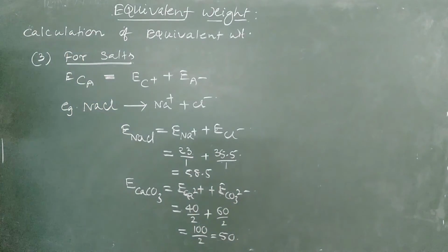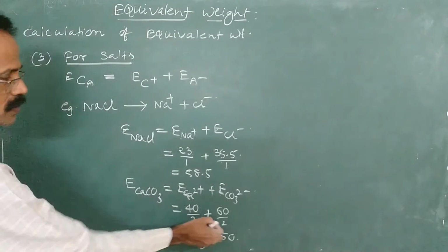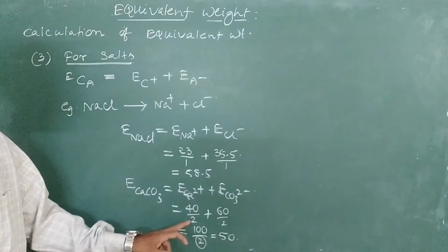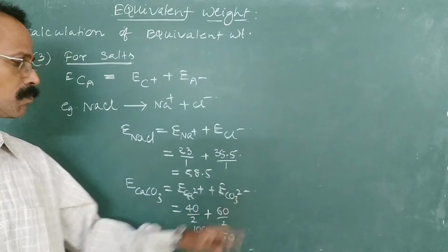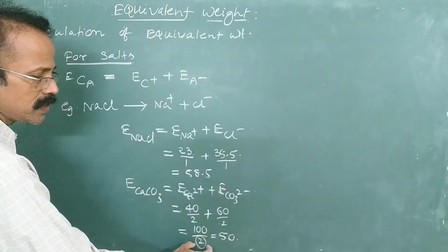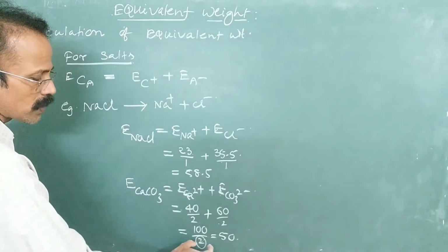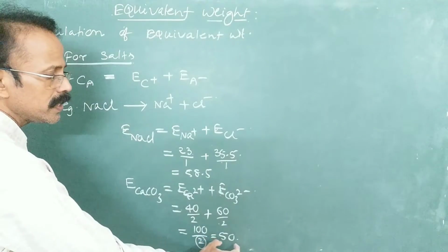So what is this here? This is nothing but charge. The positive charge is equal to the negative charge. So by dividing the molecular mass by the total charge of cations or the total charge of anions, you will get the equivalent mass.